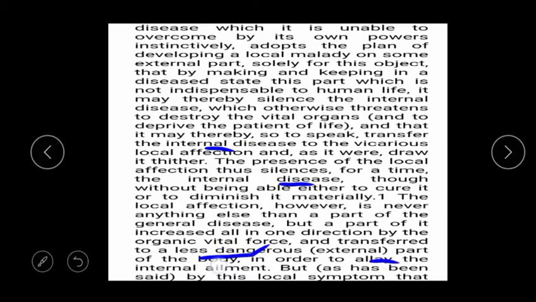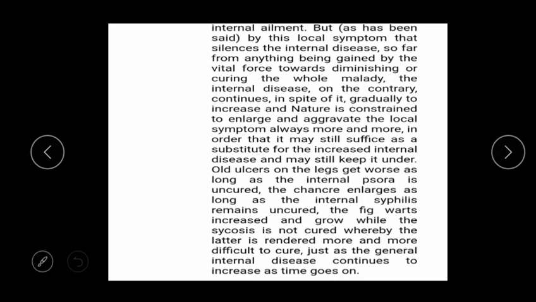Allay means the internal disease present inside will be diminished or decreased. That's why the vital force makes a plan to produce the external affection, and the external affection never cures or diminishes the internal disease. It only suppresses or decreases the internal affection's power. Okay.